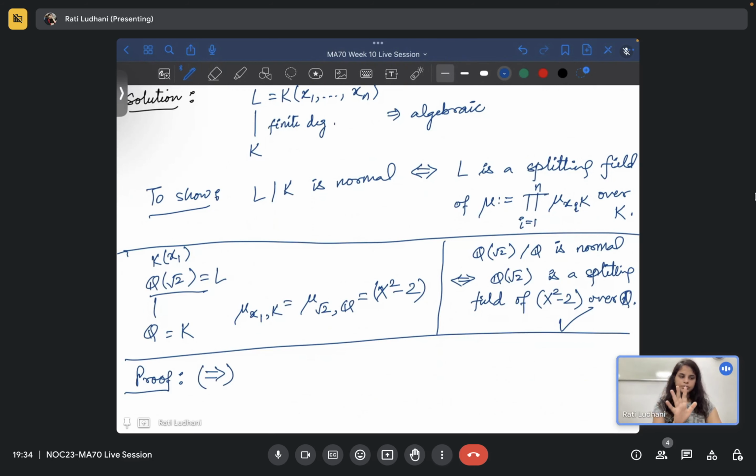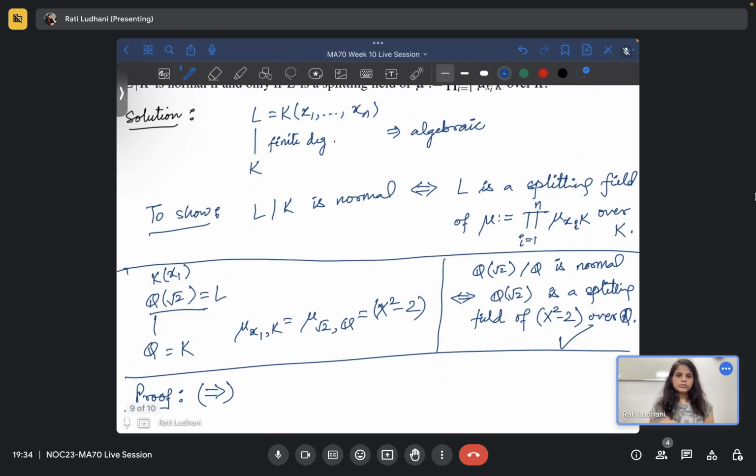L is just some extension K(x1, to xn), just attached some elements x1 to xn, and this is of finite degree, so this will be algebraic. So it makes sense to say that this is a normal extension. We have to prove that L over K is normal if and only if L is a splitting field of the product of minimal polynomials of each xi, of all the xi's.